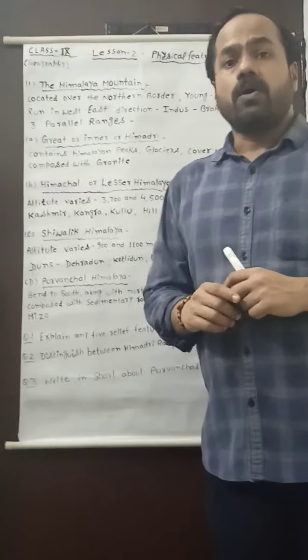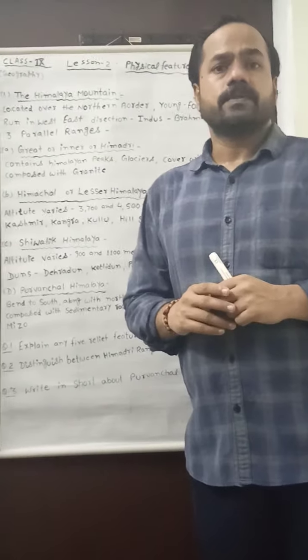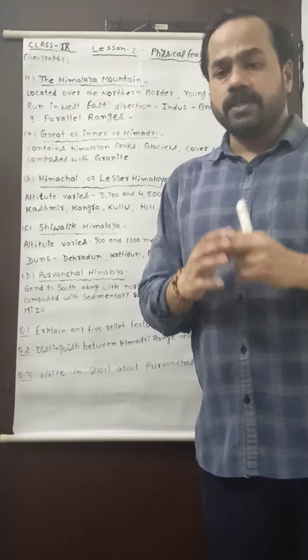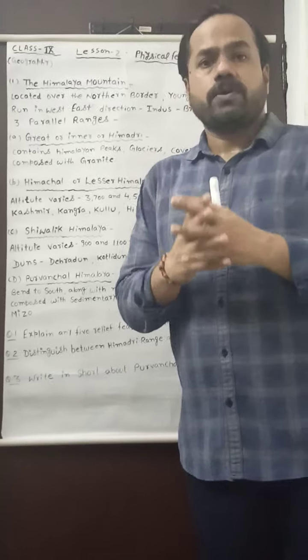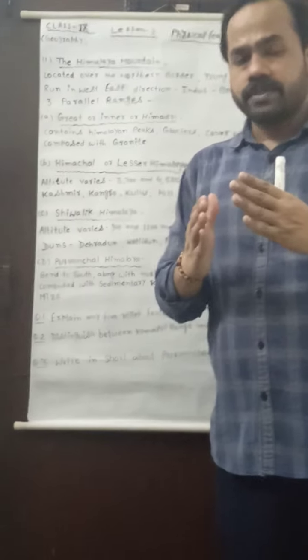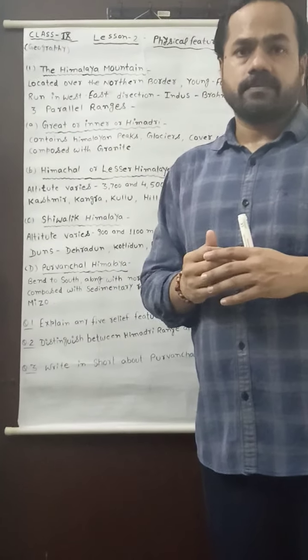In my first video, it was told to you that Himalaya is formed due to the collision of 2 tectonic plates. In the south there was the Indo-Australian plate, and in the north there was a Eurasian plate.